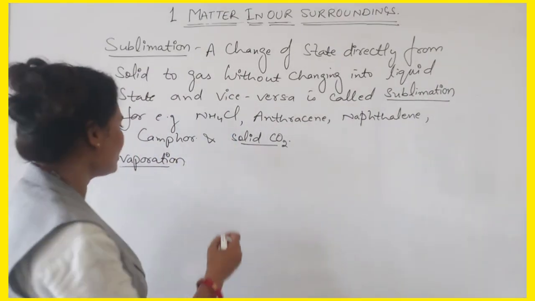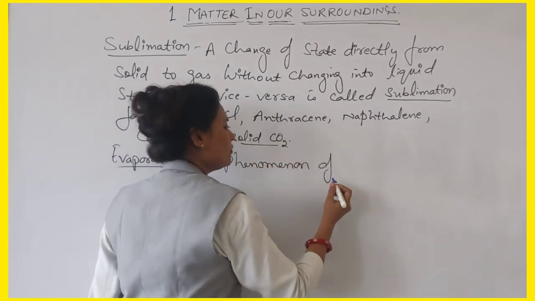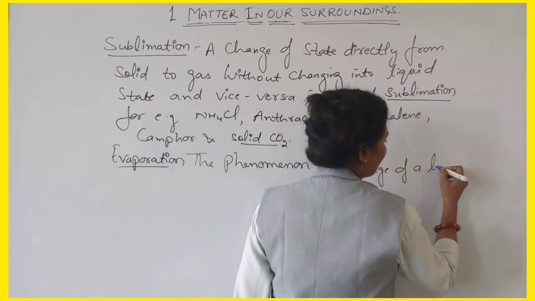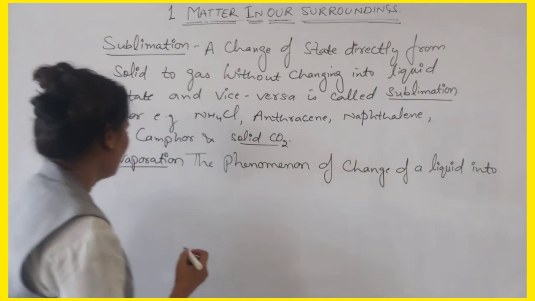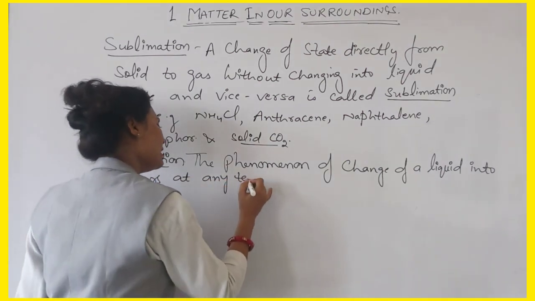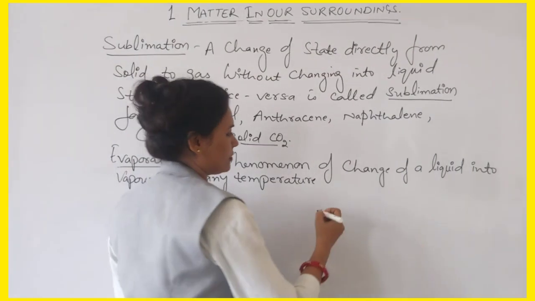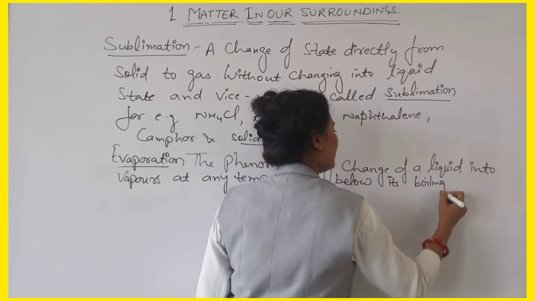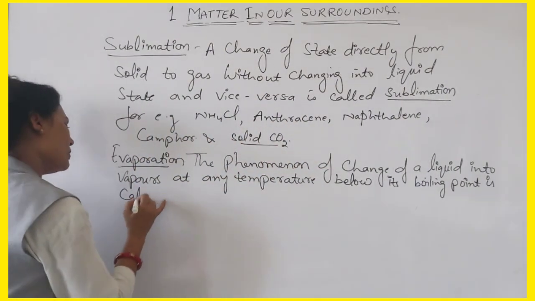The phenomenon of change of a liquid into vapors at any temperature below its boiling point is called evaporation.